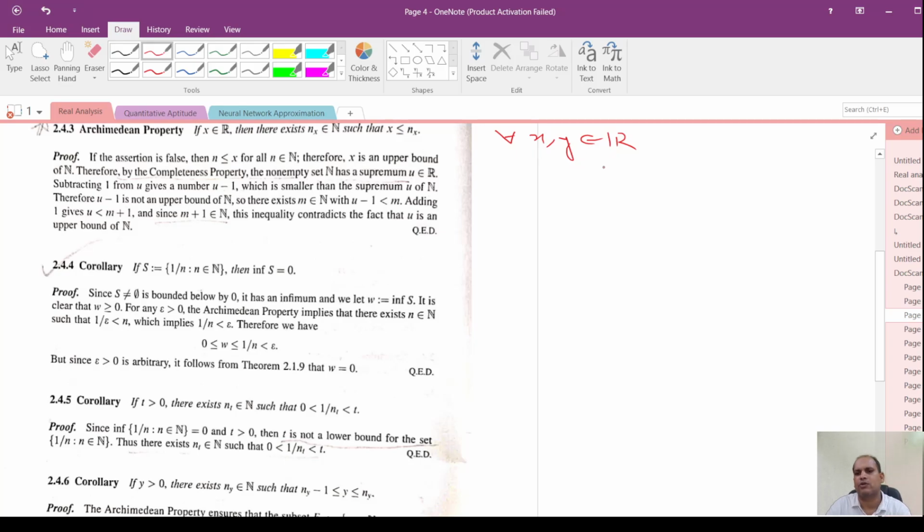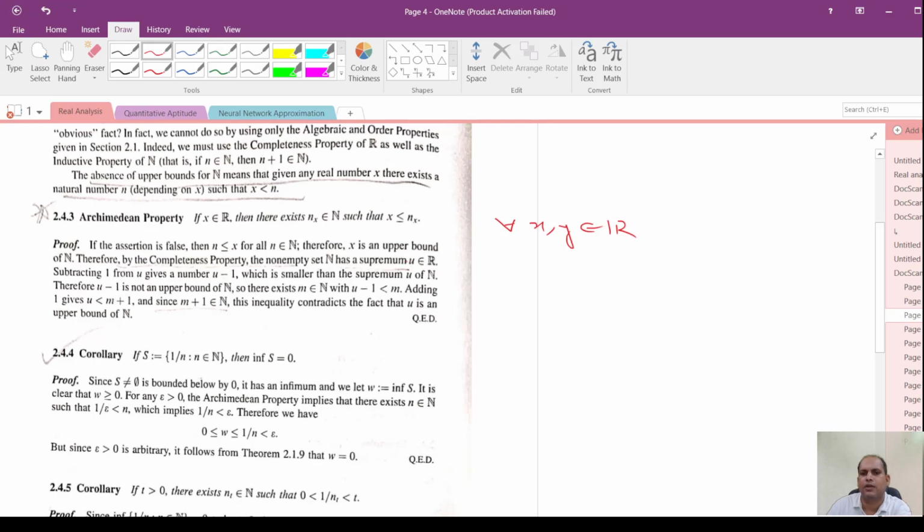Archimedean property of the set of reals. In earlier classes I have already discussed all these things.